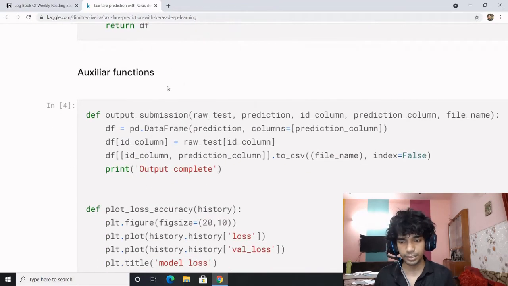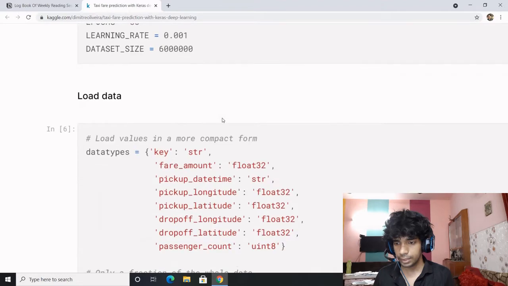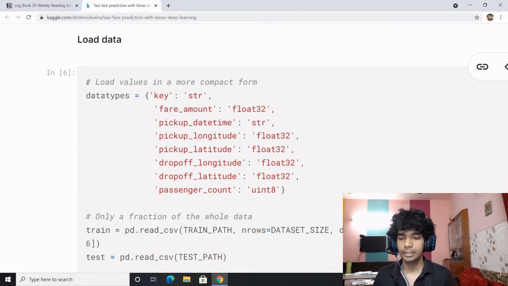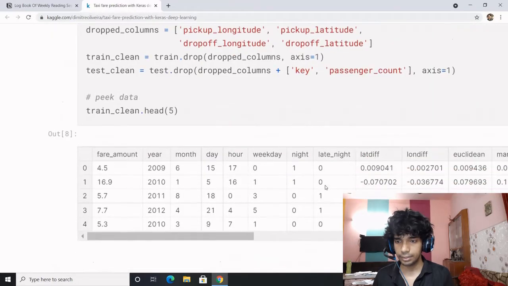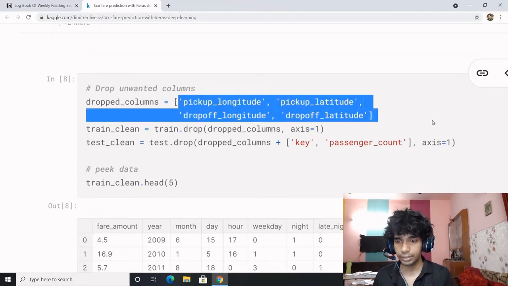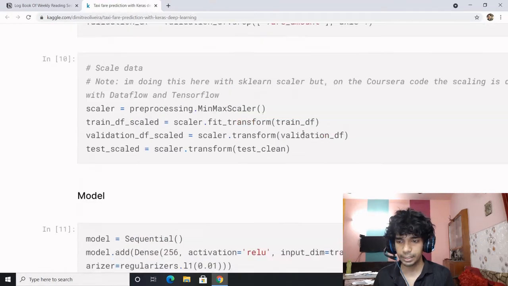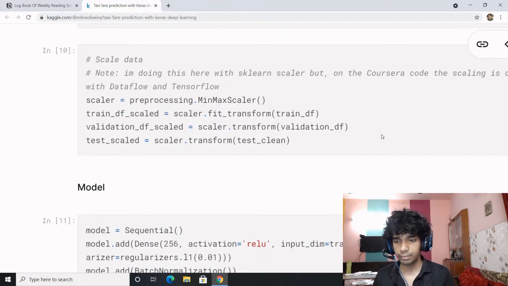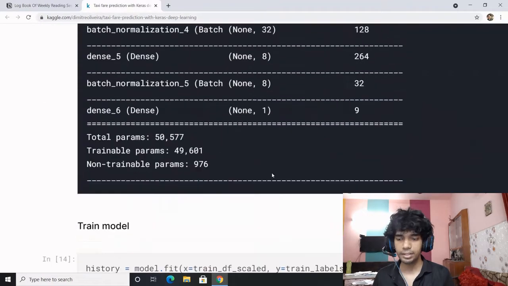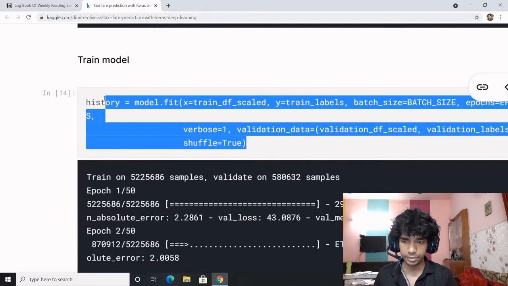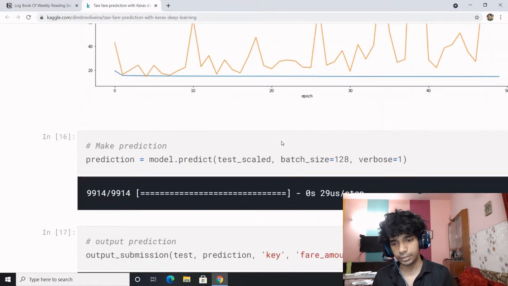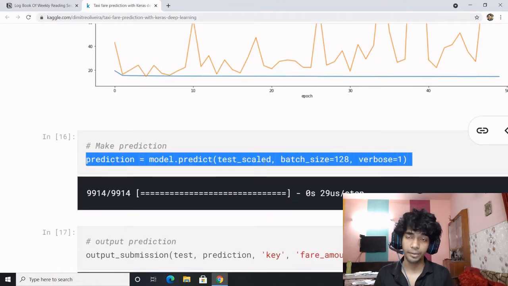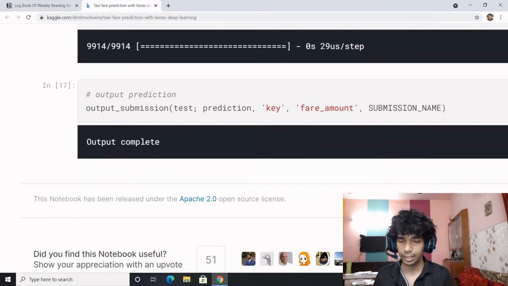Now we have auxiliary or utility functions. Apart from it, nothing much. Basically this is for size reduction, as we recently talked about, and we are ready to go after dropping the unwanted columns and taking the wanted columns. Then train test split, min max scaler, transformers, define the model, and after defining the model you can train it with model.fit. That is what is being done over here. After doing the model.fit, you can plot the accuracy. After plotting the accuracy, you can predict with the model. You can obtain the model predictions, and after obtaining the predictions, you are good to go and submit the model.